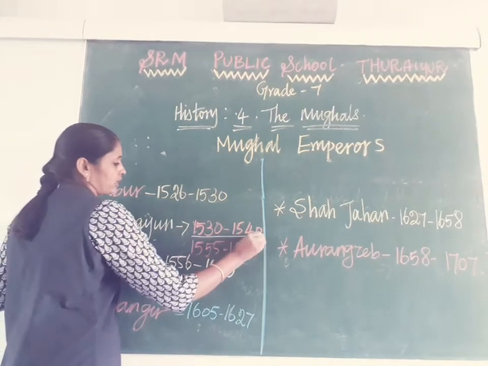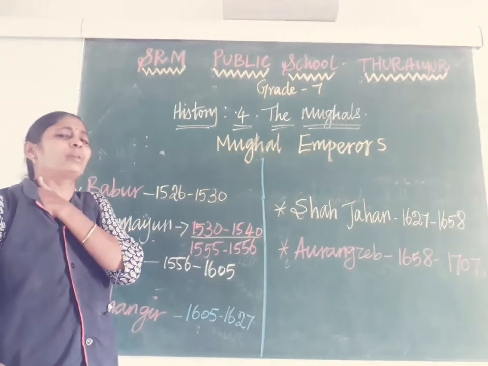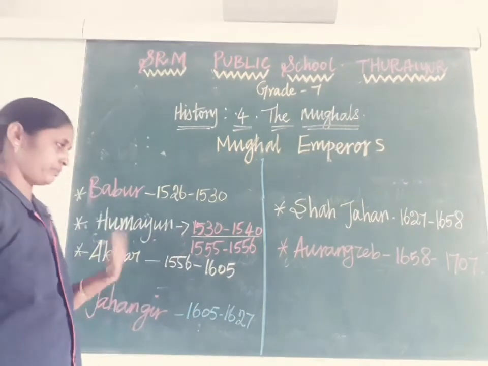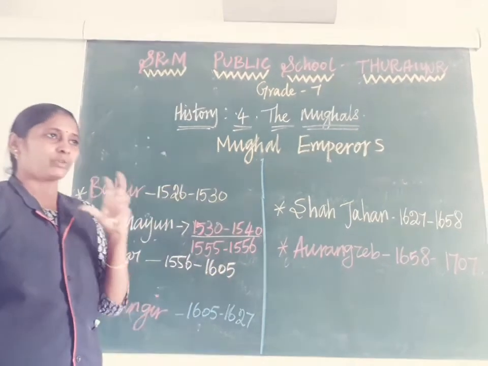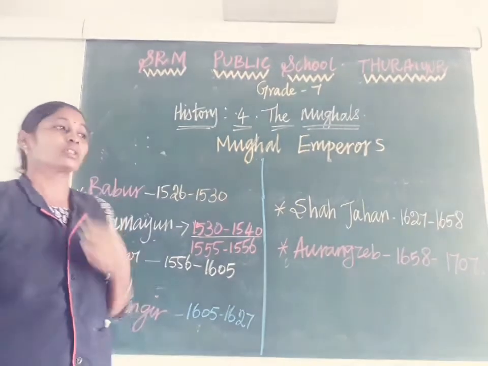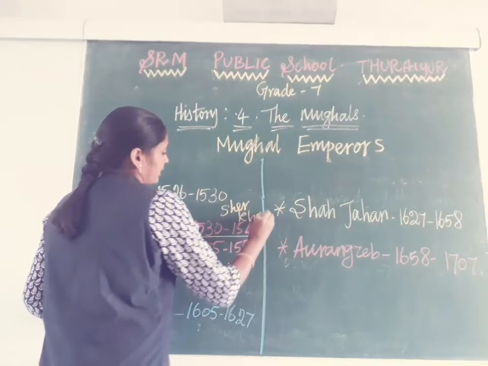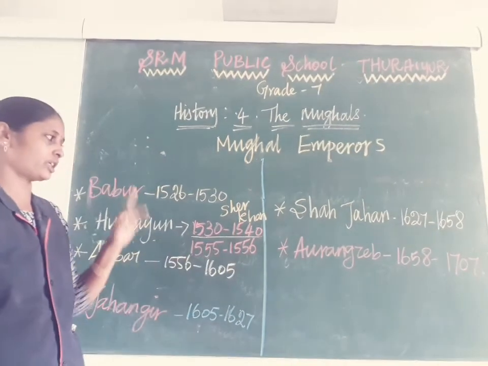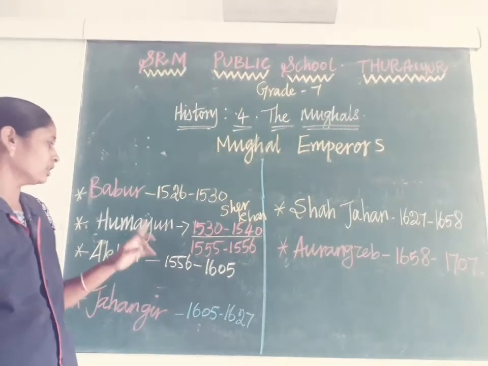In his first 10 years of rule, 1530 to 1540, he had a lot of problems with his brothers, and he did not take any serious step against them. So in the year 1540, a small ruler from Bihar, named Sher Khan, captured Delhi and Agra.